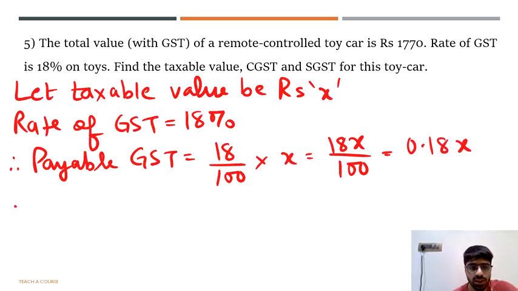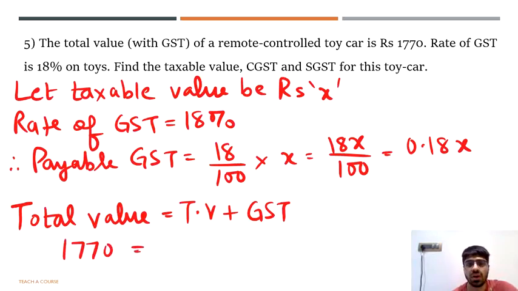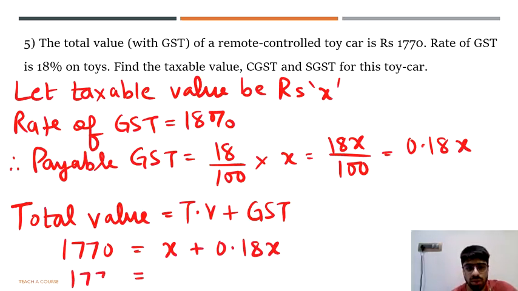And then we now say that total value is equal to the taxable value plus GST. Now think over it. The total value is already 1770 and that is equal to the taxable value X plus the GST value 0.18X. On the right hand side, you have to be very careful while clubbing the numbers.